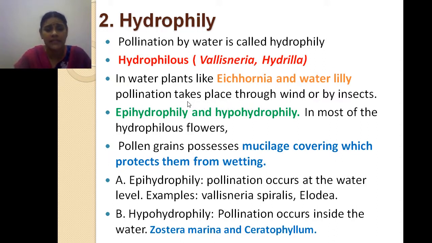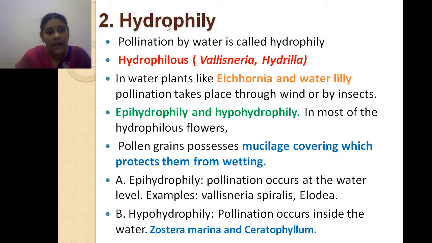There are many water plants, but not all are pollinated by water. Many water plants are pollinated by insects and wind. The wind plays a major role in water plants, and insects also play a major role. In water plants like Eichhornia and water lily, pollination takes place through wind or insects, not by water. These are also present in water and are aquatic plants only. But the plants which get pollinated by water are Vallisneria and Hydrilla.